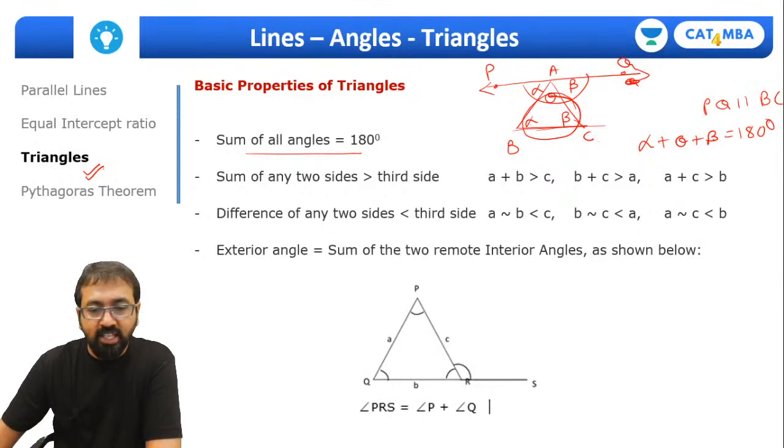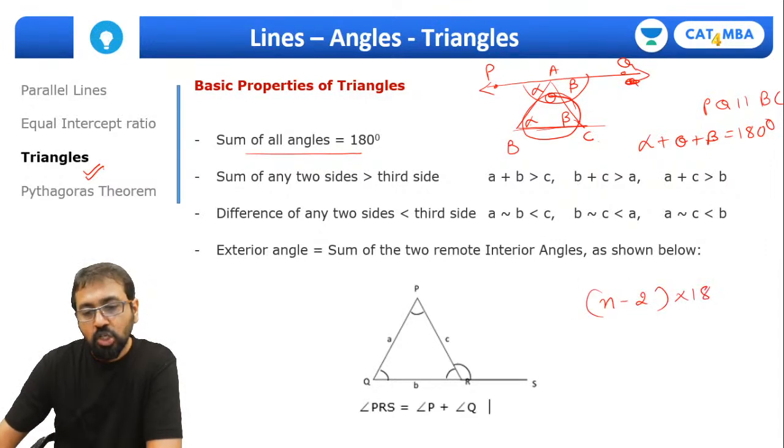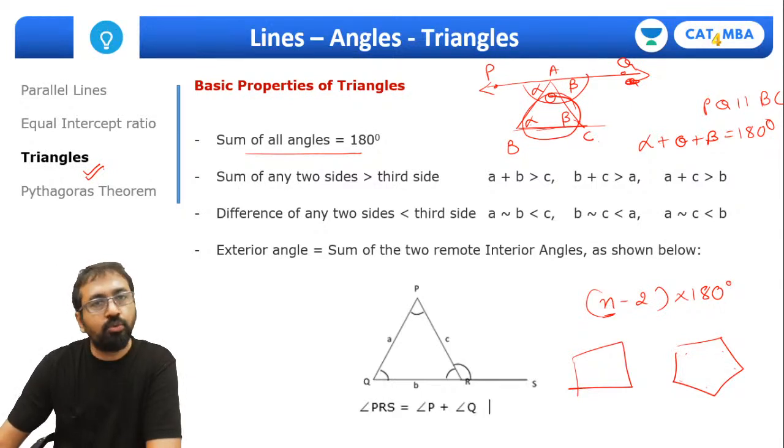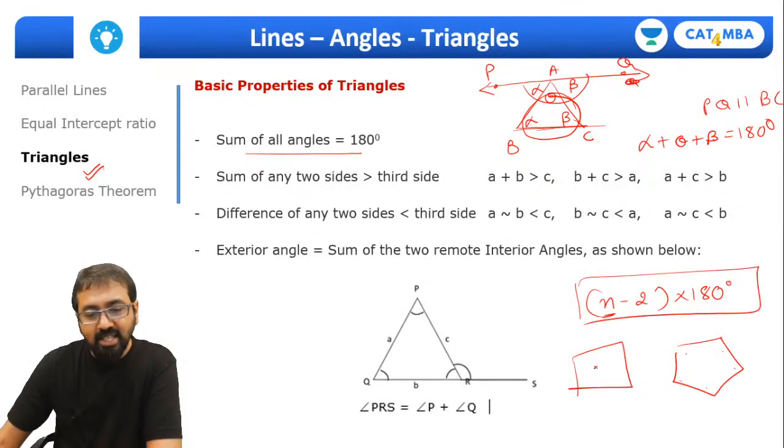Let me tell you one more thing. You must have heard of this formula that the sum of all interior angles of a polygon is (n minus 2) into 180 degrees. For example, a quadrilateral has 4 sides, so 4 minus 2 into 180, that is 360 degrees. If I take a pentagon, there are 5 sides, so the sum of all interior angles will be 5 minus 2 into 180, that is 540 degrees, and so on and so forth. So how did this formula come? Guys, it's very simple. If you take a 4-sided figure, you can convert it into 2 triangles. If you take a 5-sided figure, you can convert it into 3 triangles.